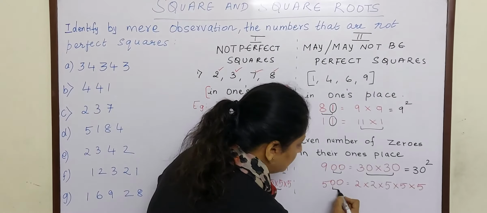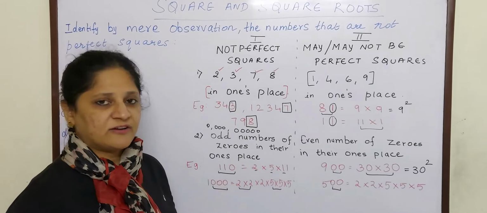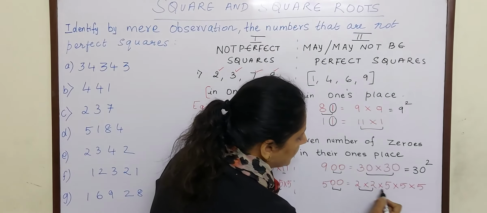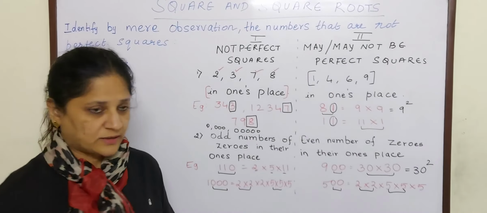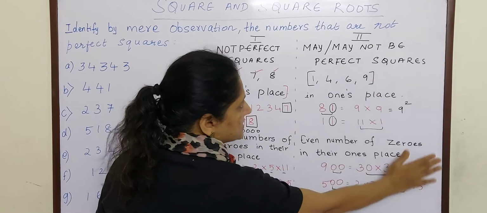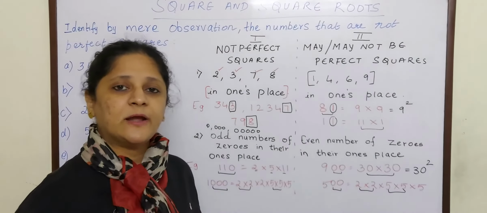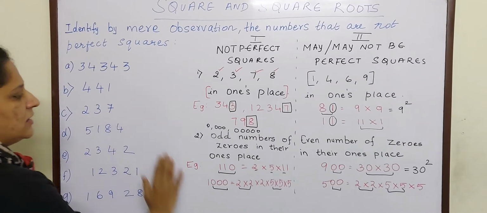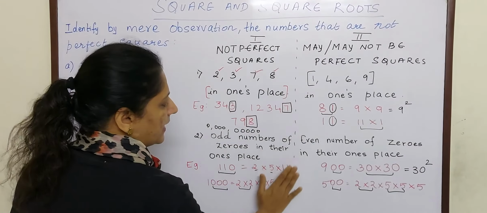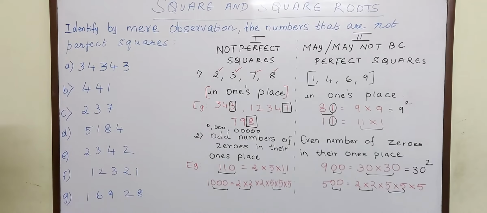But with the same 2 zeros, if it is 500 and you factorize, you do not get a pair for 5, so it is not a perfect square. So these rules tell that the number given may or may not be a perfect square. But to solve this question, we will be looking only at this rule, right?